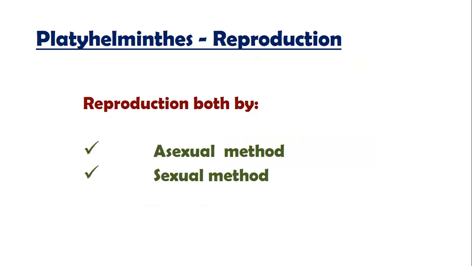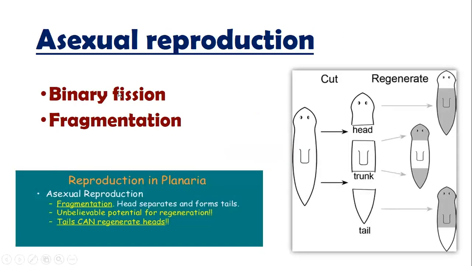Let's go through the reproduction. They can reproduce by both asexual and sexual methods. Both asexual and sexual methods are present in this group. As far as asexual reproduction is concerned, there are two different types: binary fission and fragmentation. If this is the body of planaria and it is cut into two pieces, then it is called binary fission.